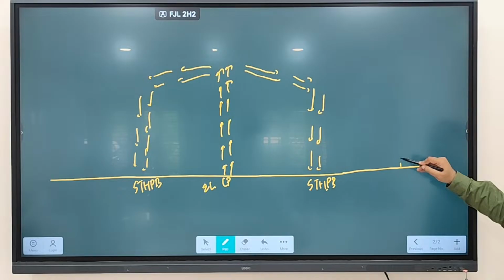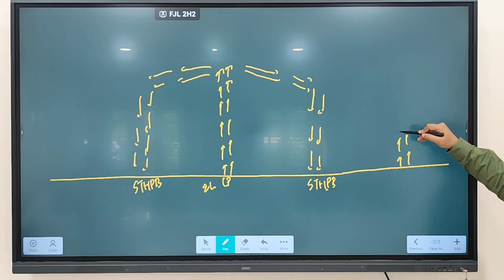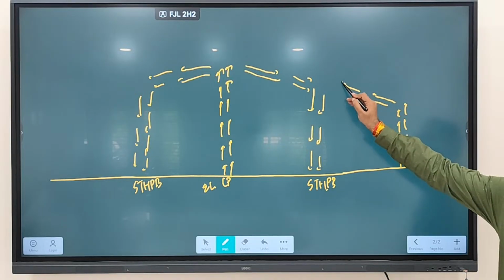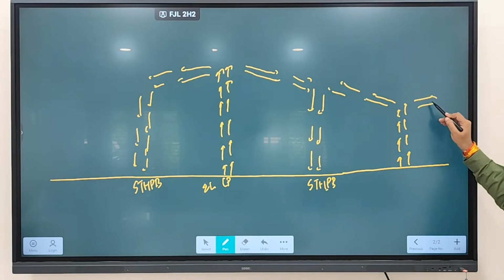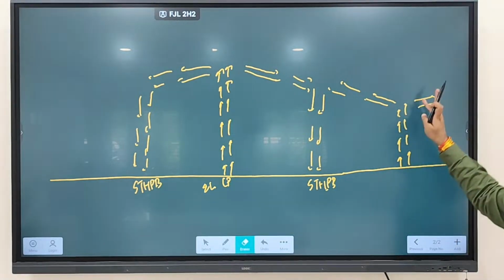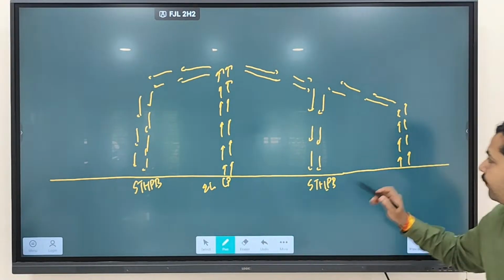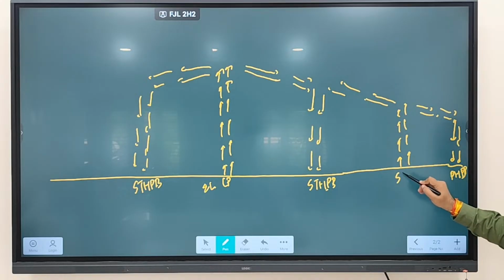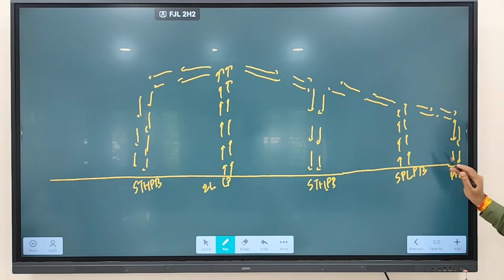Now similarly, from the subpolar low pressure belt region, the air will rise and starts to diverge from here, and it subsides at the polar high pressure belt region. So this is the subpolar low pressure belt region, and this is the polar high pressure belt region.